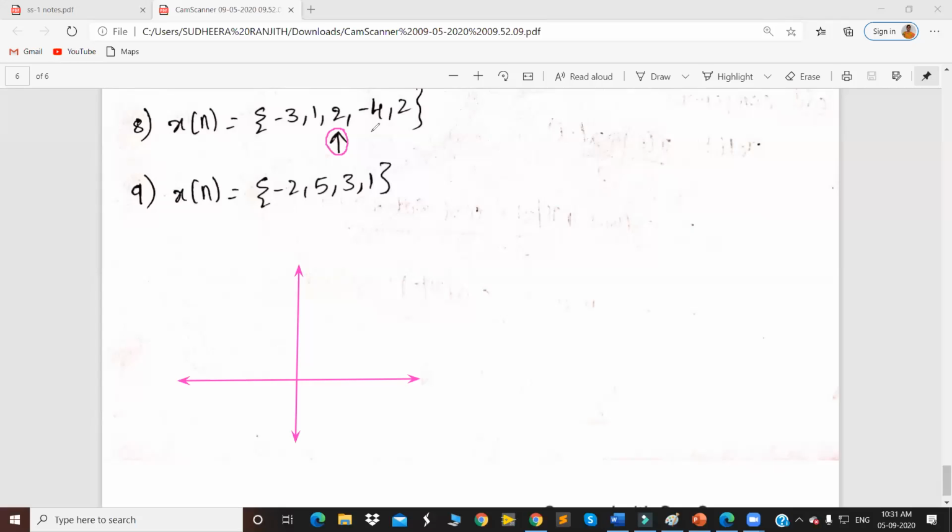Upward pointed arrow indicates origin sample, isn't it? So since it is the origin sample, the samples to the left side of this indicate samples for negative values of n, and these samples indicate samples for positive values of n. Is it clear?